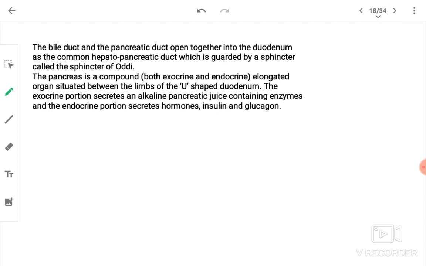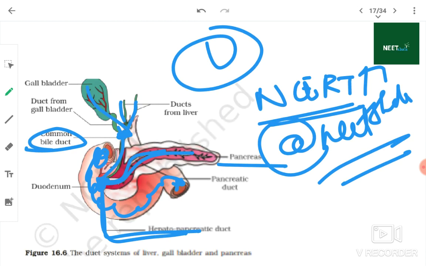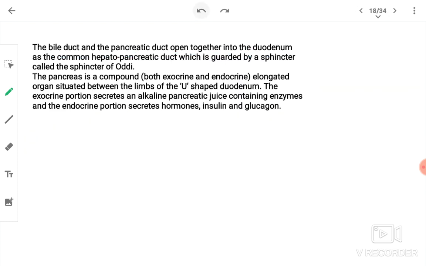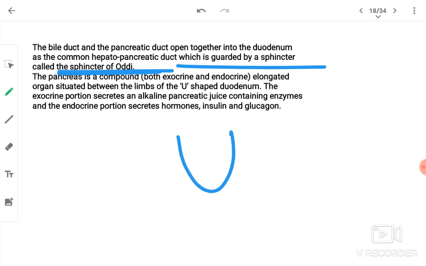And we have already done a lot of questions on the digestive system. The bile duct and the pancreatic duct open together into the duodenum as the common hepatopancreatic duct, which is guarded by a sphincter called the sphincter of Oddi. The pancreas is a compound gland, both exocrine and endocrine, an elongated organ situated between limbs of the U-shaped duodenum.